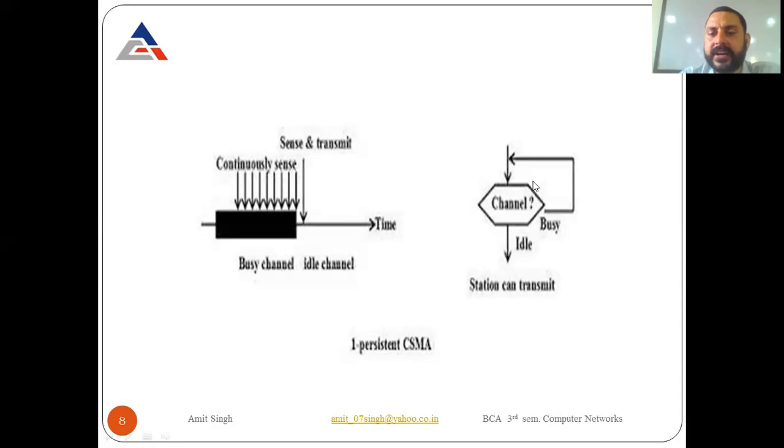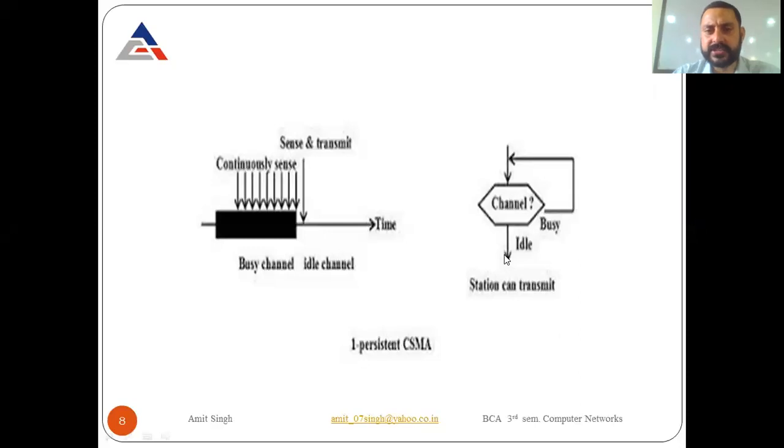Now look at the diagram. The looping state is there. Suppose it senses the channel. Only two things can happen: either the channel is busy or idle. If idle, the station can transmit. If busy, it goes back and checks the channel again. Busy, again goes back and checks the channel. What it means is, in the case of one persistent, the sender continuously senses the channel. If the channel is busy, it continues its sensing. Whenever it finds the channel idle, at the same time it sends the data. This is all about the one persistence method.